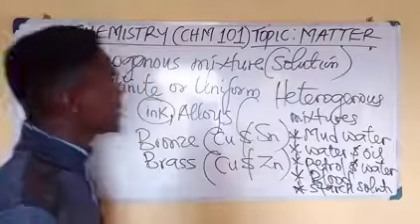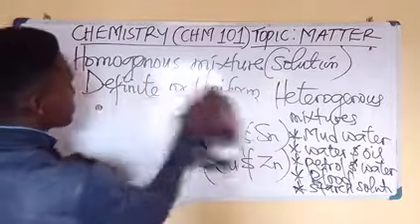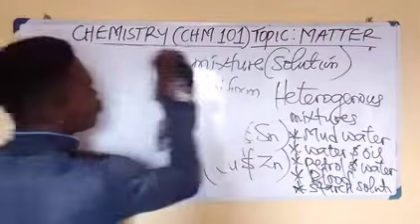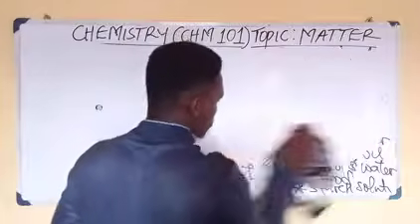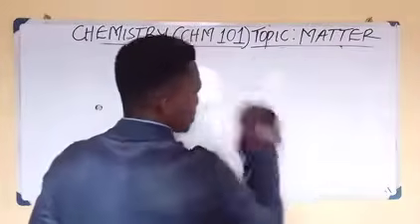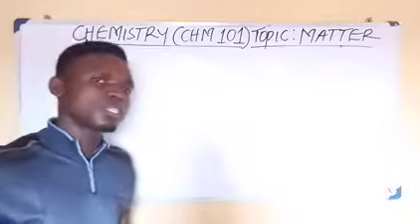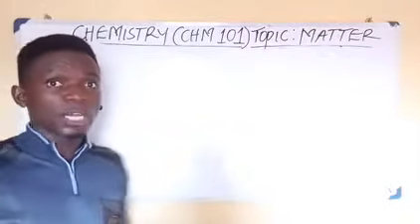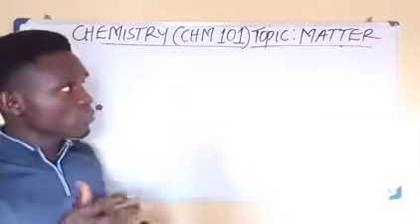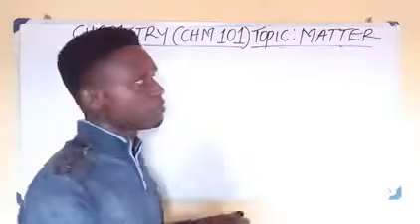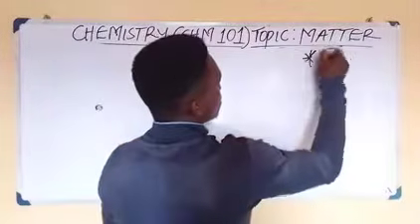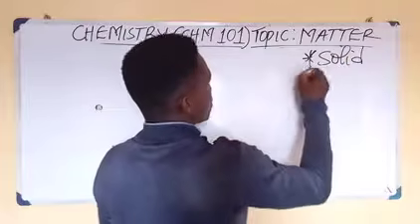So the next one is we are going to be looking at the states of matter. I'm not going to be wasting my time telling you the properties or the features of the states of matter. I'm going to write it on the board, and your assignment is going to be telling me the properties of the states of matter, which are the solid state, the liquid state and the gaseous state. These are not new.